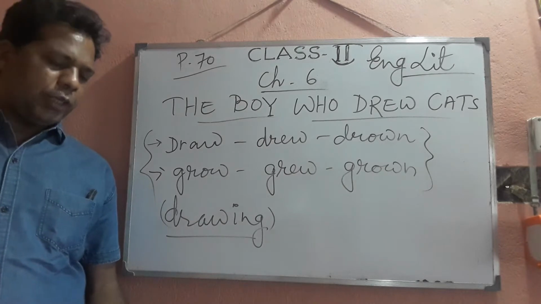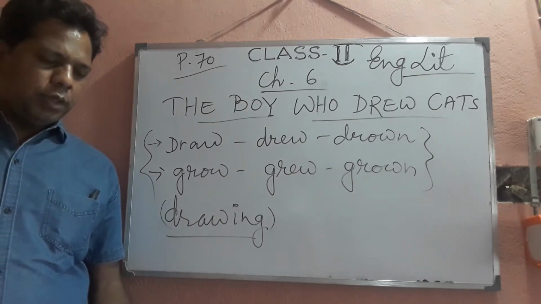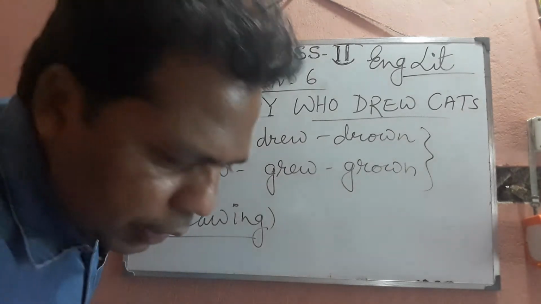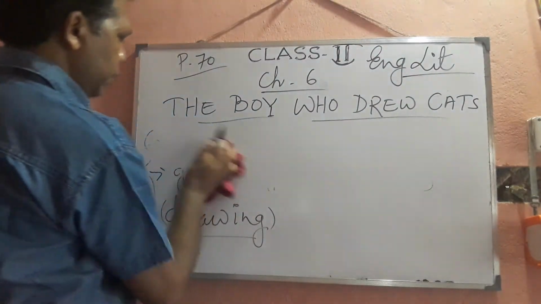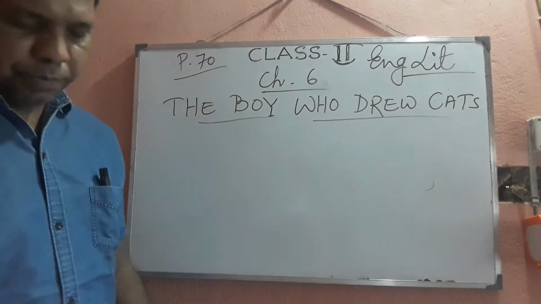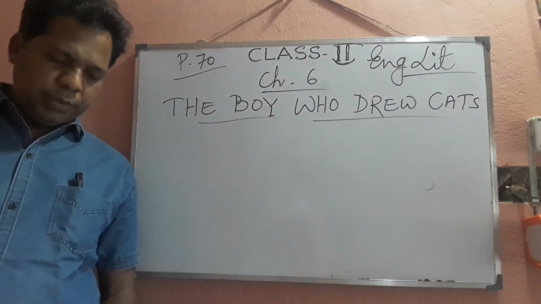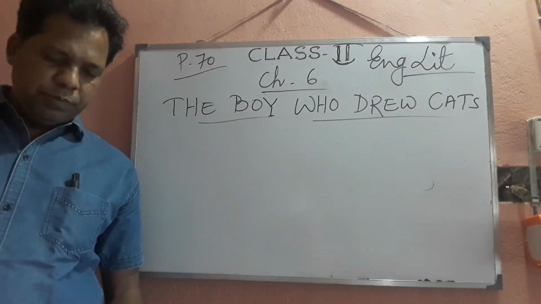So in the warm-up section you see, my dear children, look at the two pictures. They look similar, but there are 6 differences between them. Spot the differences. So what are the differences? See here, all the children are wearing different types of dresses. See, they have all colorful dresses.